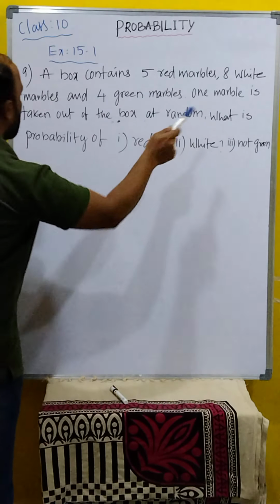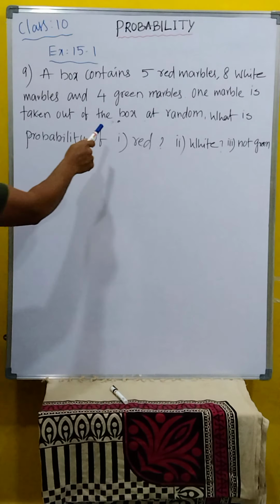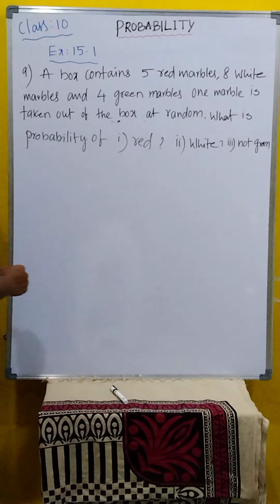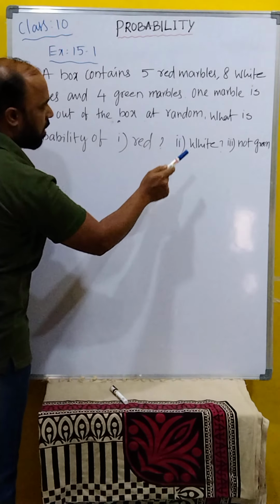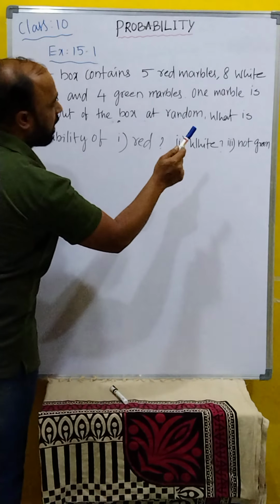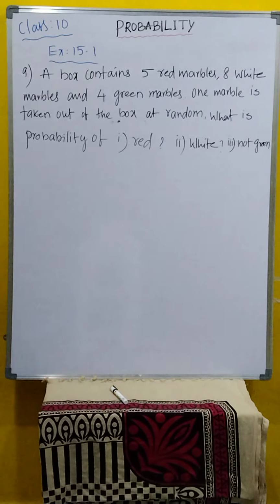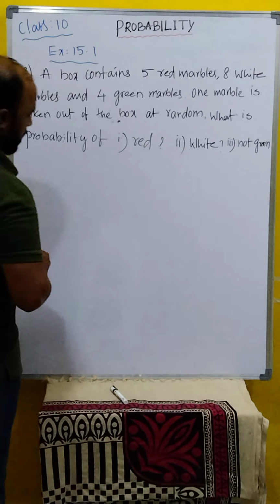One marble is taken out of the box at random. What is the probability of a red ball? First question, and second question is a white marble, and third one is not a green marble. Okay, children, now we'll go for solving the question.